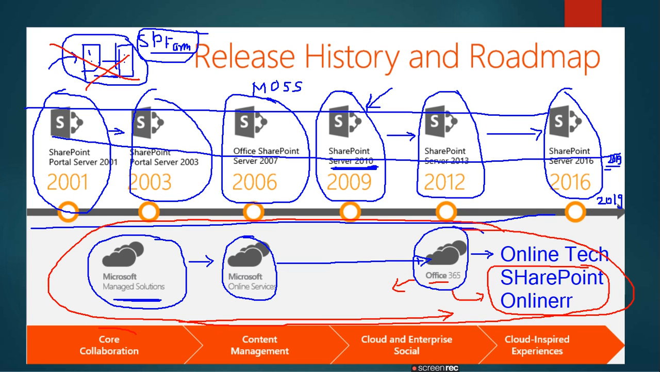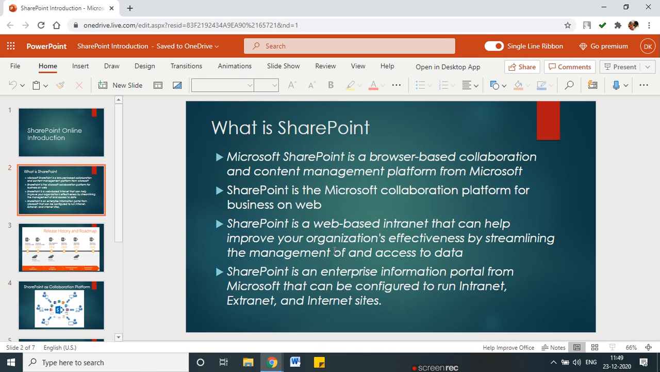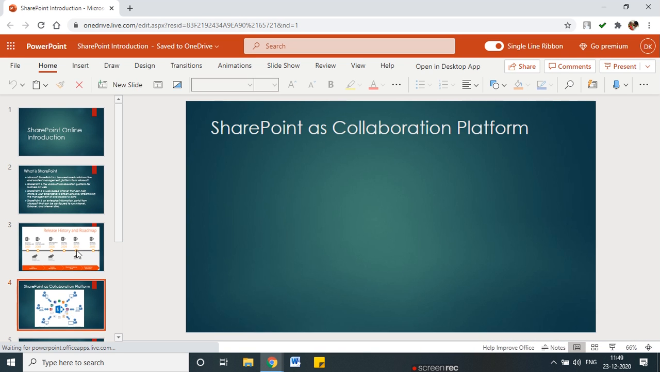Again, some bright features are highlighted here below. Core collaboration and content management, these two things are very important. The cloud and enterprise social, cloud inspired experience. Inspired experience is telling about the scope of Office 365 and SharePoint. I hope you understand the roadmap of SharePoint from this screen. Moving ahead, let me show you the next screen.